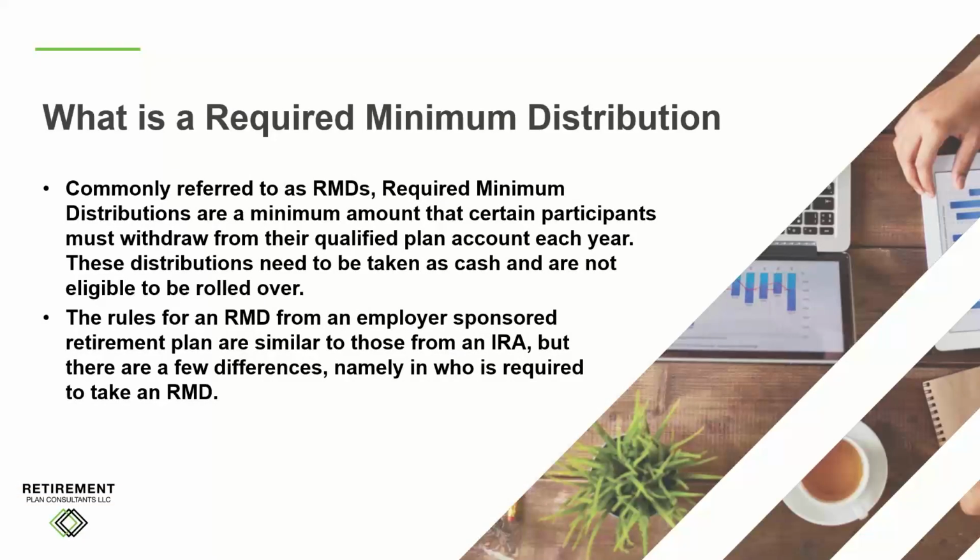Ensuring that required minimum distributions are taken timely and accurately is important to the compliance of a retirement plan. But what exactly is a required minimum distribution? Commonly referred to as RMDs, required minimum distributions are a minimum amount that certain participants must withdraw from their qualified plan account each year. These distributions need to be taken as cash and are not eligible to be rolled over. The rules for an RMD from an employer-sponsored retirement plan are similar to those from an IRA, but there are a few differences, namely in who is required to take an RMD.